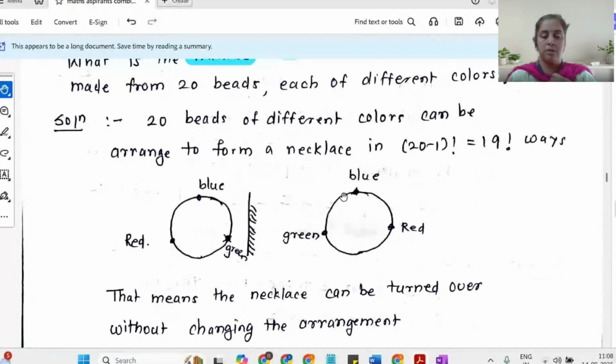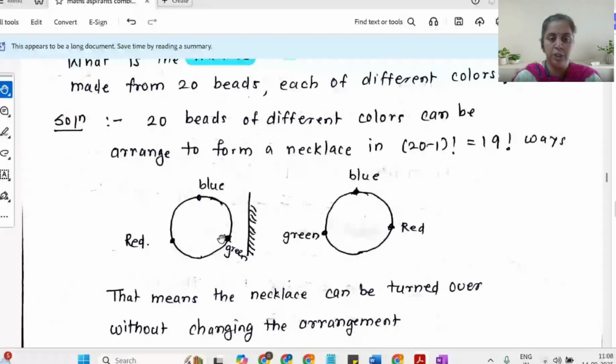Suppose you look at this particular necklace. Here, in the counterclockwise direction, I have green first, followed by blue, followed by red. But now if I look at the same necklace in the mirror, I see a different arrangement in the anti-clockwise direction, that is red followed by blue followed by green. So these two arrangements are different.